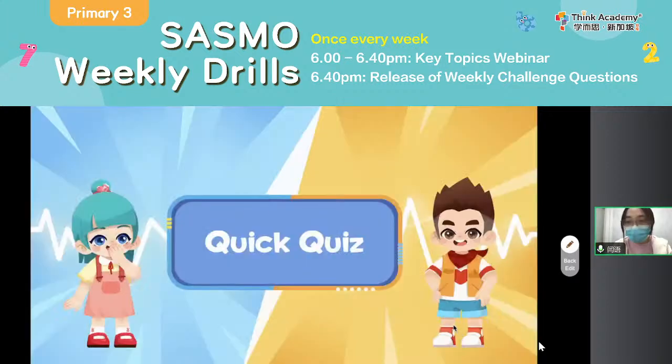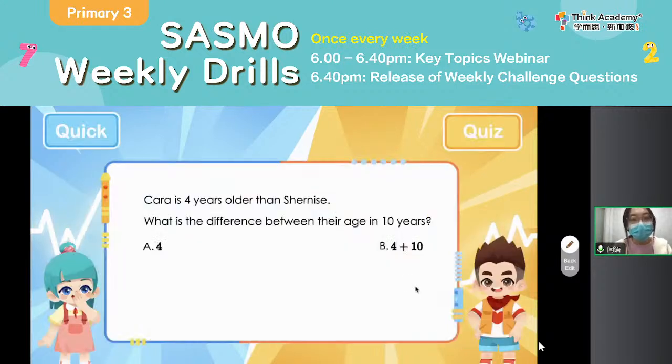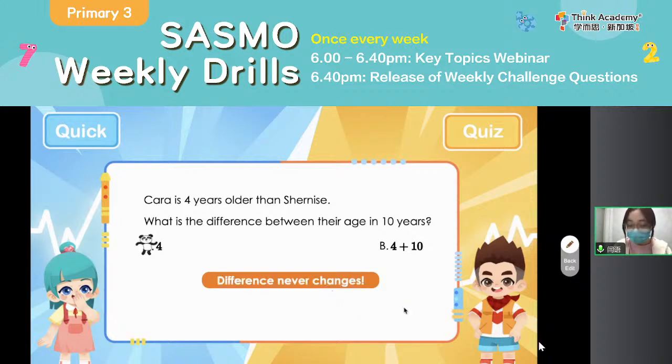Then let's have a quick quiz. I will introduce the sum later. Let's move on to the quick quiz. For the first one, as you can see, Kara is 4 years older than Shannon. What is the difference between their ages in 10 years? Okay, have a try, A or B. Okay, correct. You can see that the difference is just 4 years, right? Because in 10 years, Kara will be older and Shannon will be older as well. So here you see what is the key point? That is, the difference never changes.